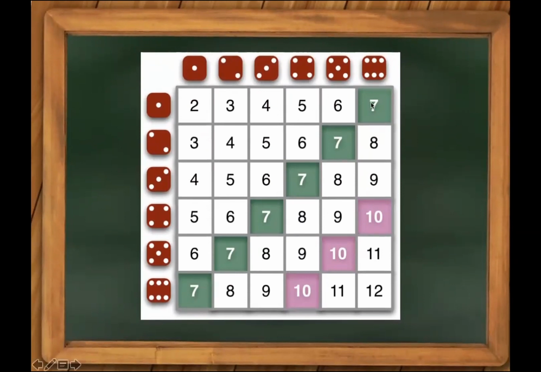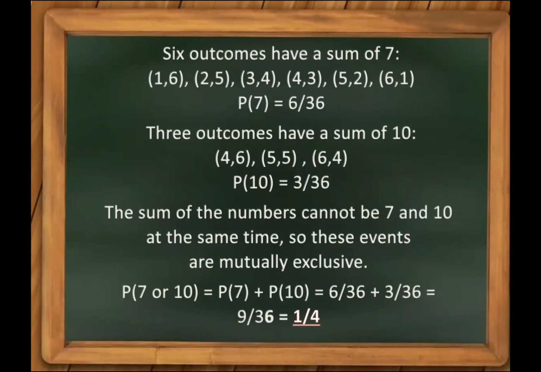Sum of 7, we have 1, 2, 3, 4, 5, 6. Sum of 10: 6 and 4, 5 and 5, 4 and 6. So 6 outcomes have a sum of 7: 1 and 6, 2 and 5, 3 and 4, 4 and 3, 5 and 2, 6 and 1. So 6/36. 3 outcomes have a sum of 10: 4 and 6, 5 and 5, 6 and 4. Sum of 10 is 3/36.